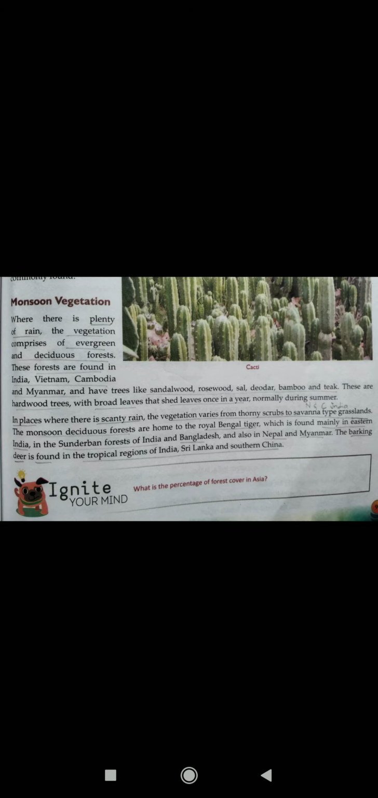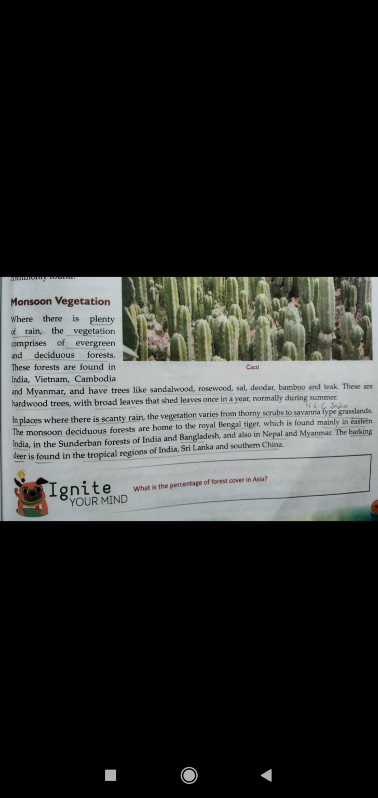Monsoon vegetation. Where there is plenty of rain, the vegetation comprises evergreen and deciduous forests. These forests are found in India, Vietnam, Cambodia, and Myanmar, and have trees like sandalwood, rosewood, sal, deodar, bamboo, and teak. These are hardwood trees with broad leaves that shed leaves once in a year, normally during summer.